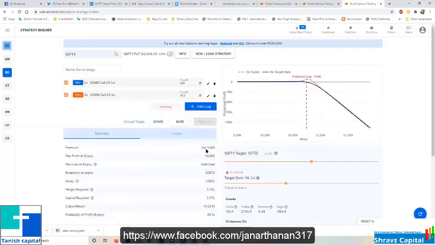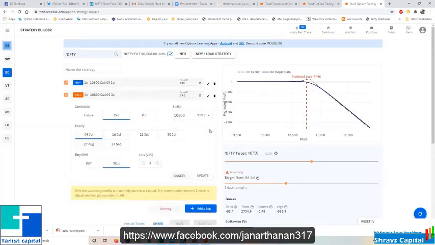So you are getting 1,200. If the market expires from here to below, you will get 1,200 surely. That's what it says. And your break even is 1,872, and your capital is 3.7, because here I keep on selling my call. So for every extra call you are selling, the regular margin will be blocked. This is how you control the risk.